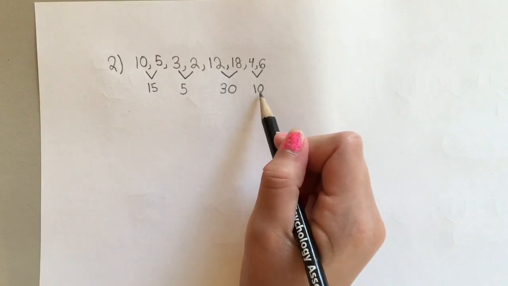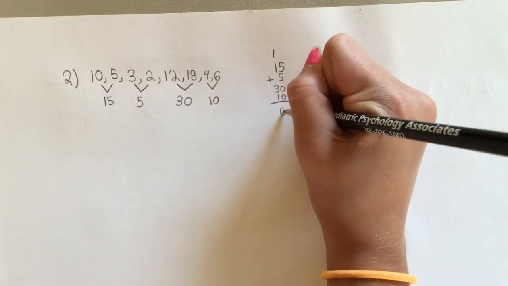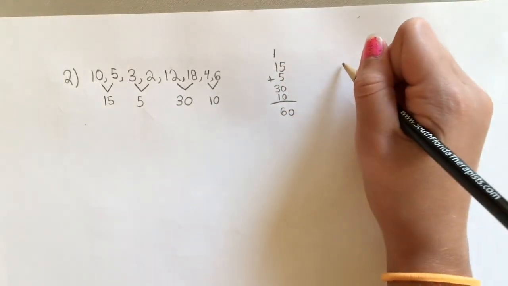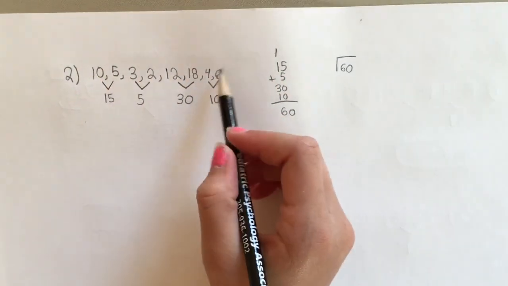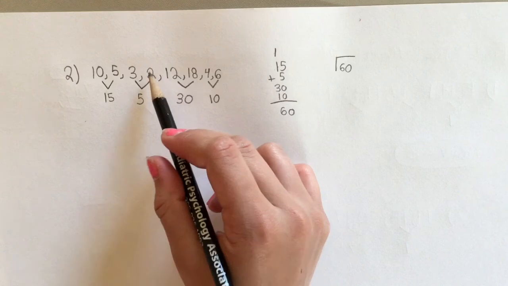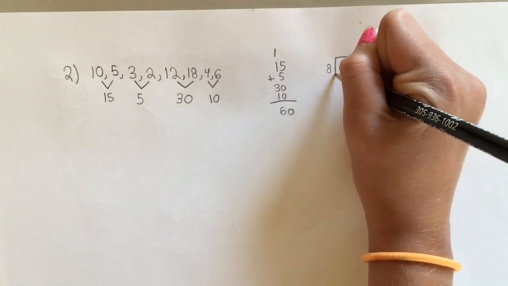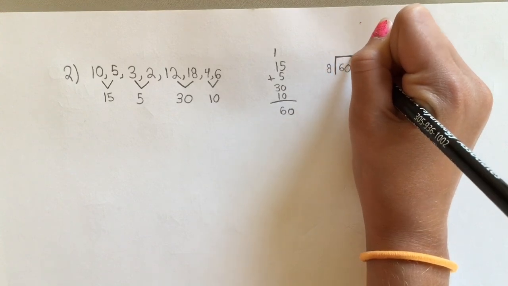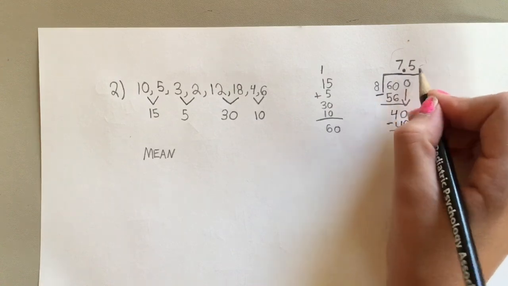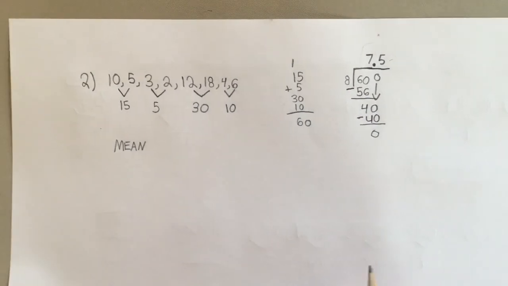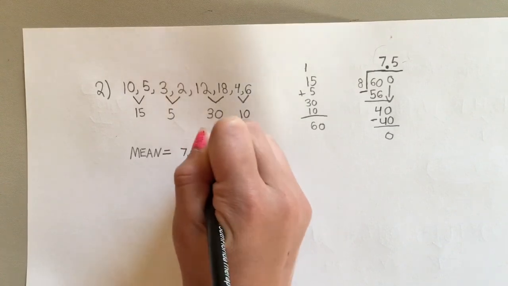So now what you're going to do is add up all these numbers together. 5, 6, 60. So now you're going to divide 60 by how many numbers there are. 1, 2, 3, 4, 5, 6, 7, 8. So 60 divided by 8. You're just going to go to the side and start dividing. After you divide, you get 7.5. So the mean would be 7.5.